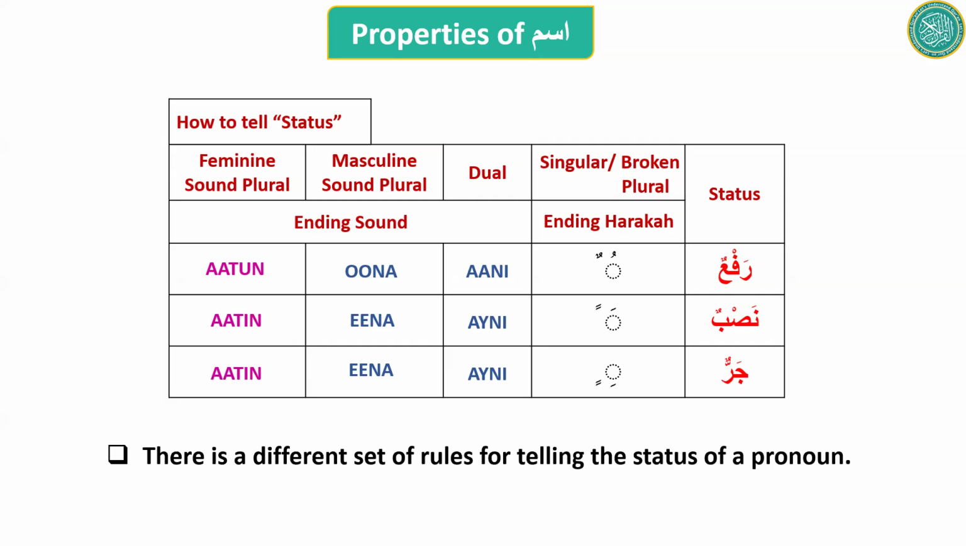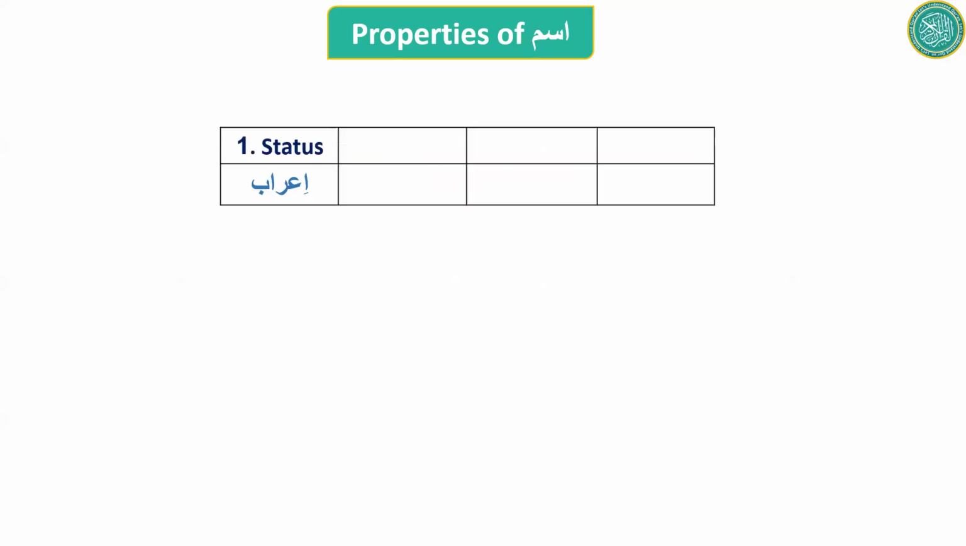But at this stage, we can only learn that detached pronouns are rafa status. When they are nasab and when they are jar will be taught separately. Okay, so remember this. This is how to tell the status. So we are done with revising status. Next is gender.